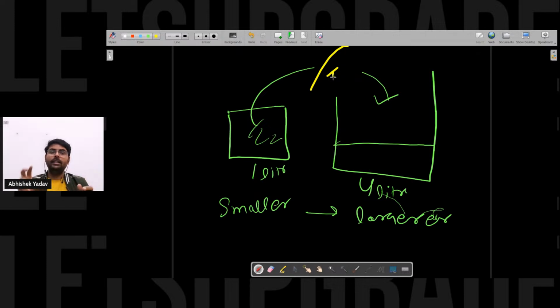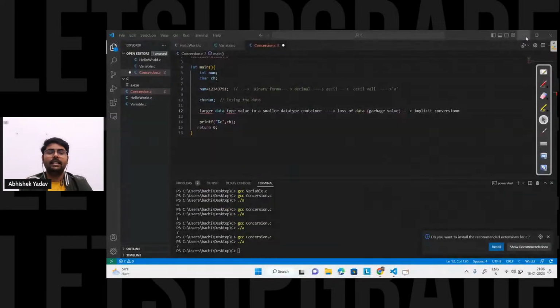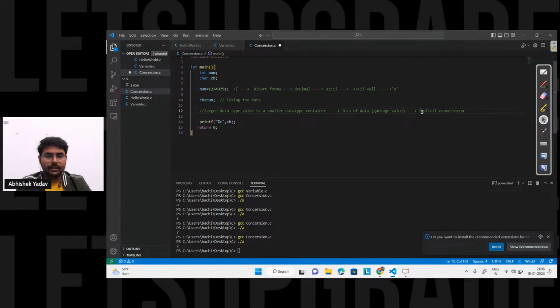But when you are storing a smaller data type value to a larger data type container, that is, if you want to store 1 liter of water inside a 4 liter container, there will be no loss of data. And that kind of conversion is called implicit kind of conversion here, right? So basically this will be implicit, sorry, here this is explicit. So my mistake here, this is explicit.